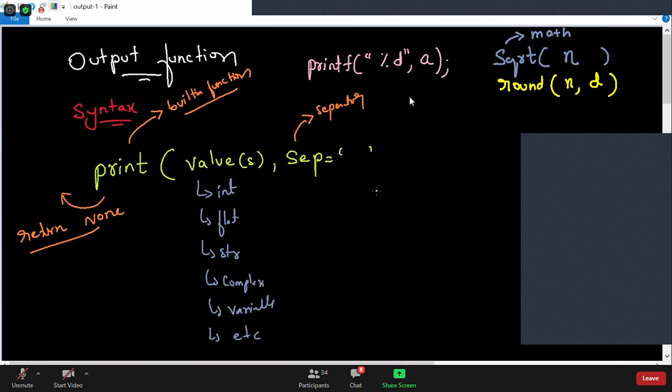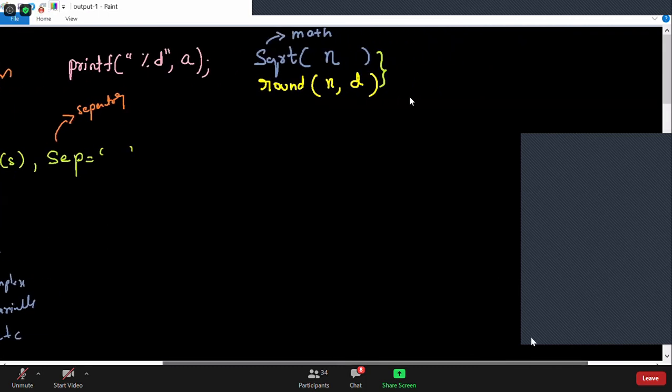Round is a predefined function. Math is a module, guys. Remember, these are functions. Let me tell you, square root is a function available in math module, and the math module is not predefined. Means it is not imported by default.